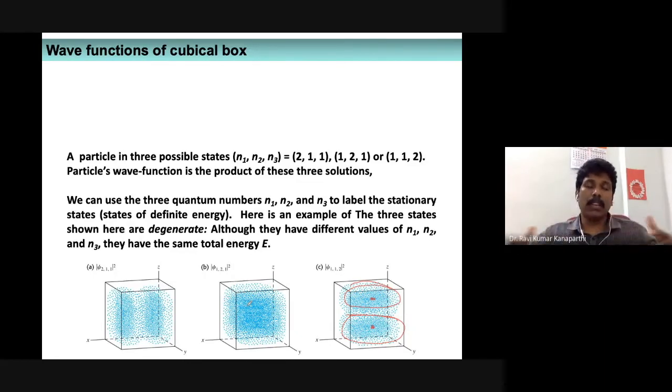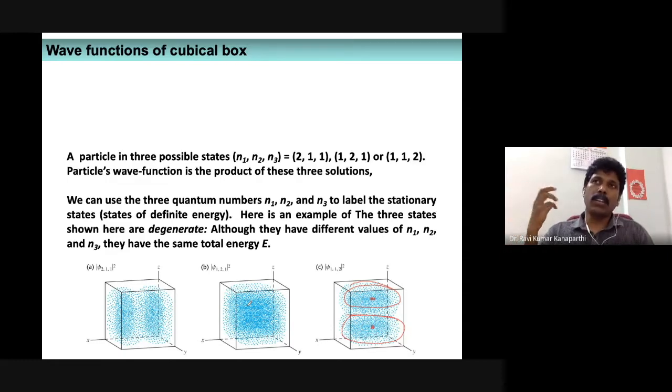But as you move away, on one side the wave function is positive and on the other side it is negative. Why? Because of the sine 2 pi y component: between the limits 0 and L by 2 it is positive, but between L by 2 and L the wave function is negative.